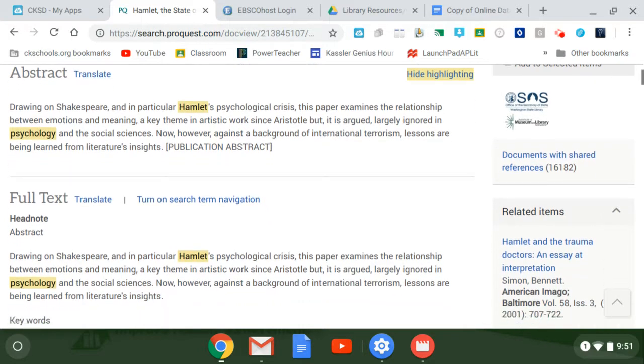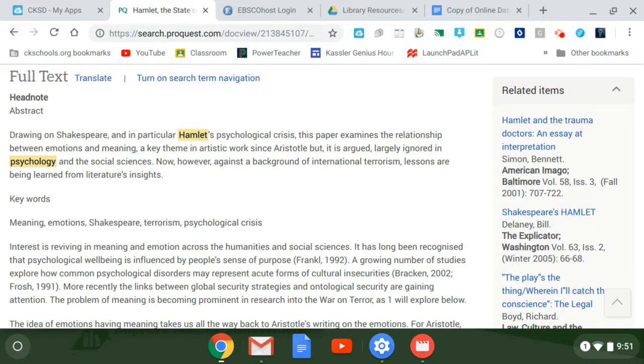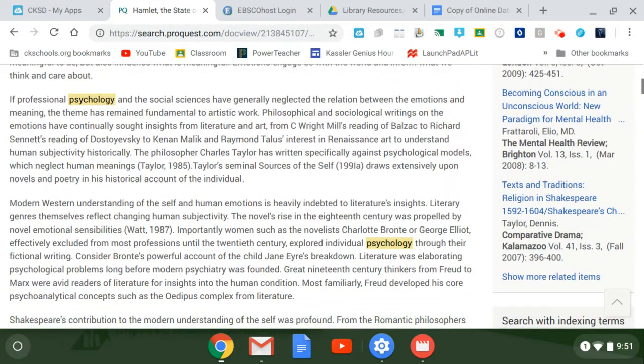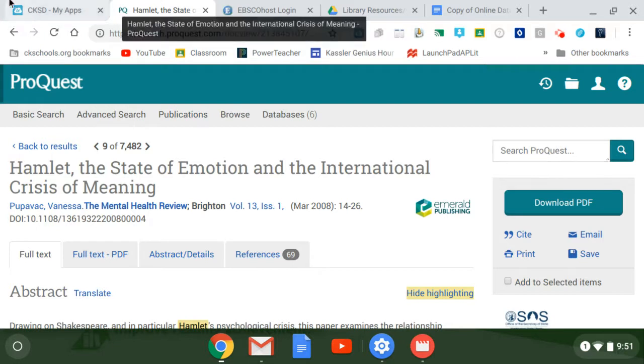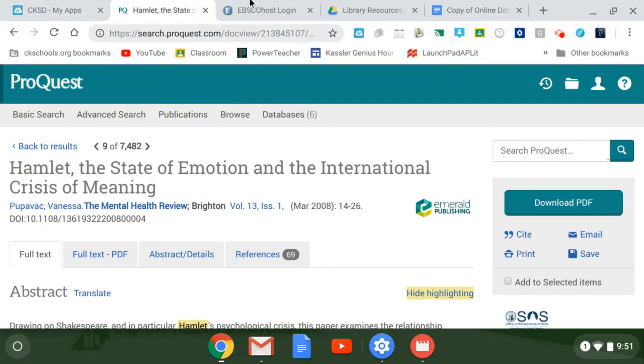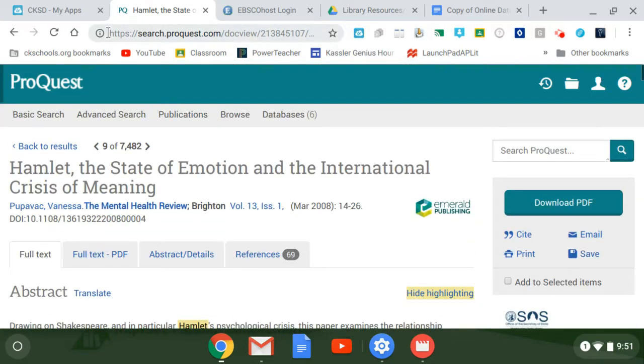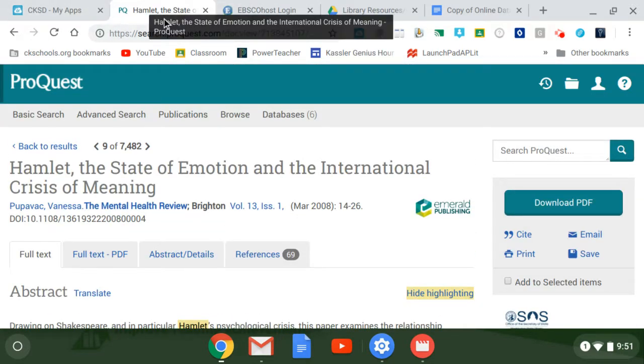And you can do other things. You don't have to just do Hamlet and a giant category like psychology. You could do Hamlet and death, or Hamlet and revenge, because those things are involved in psychology, and that will also get you stuff. So you don't have to limit yourself to just the actual name of your critical lens, but you can take key components out of your critical lens and do keyword searches based on that. So this one could be good, but let's try Hamlet and Fear of Death.